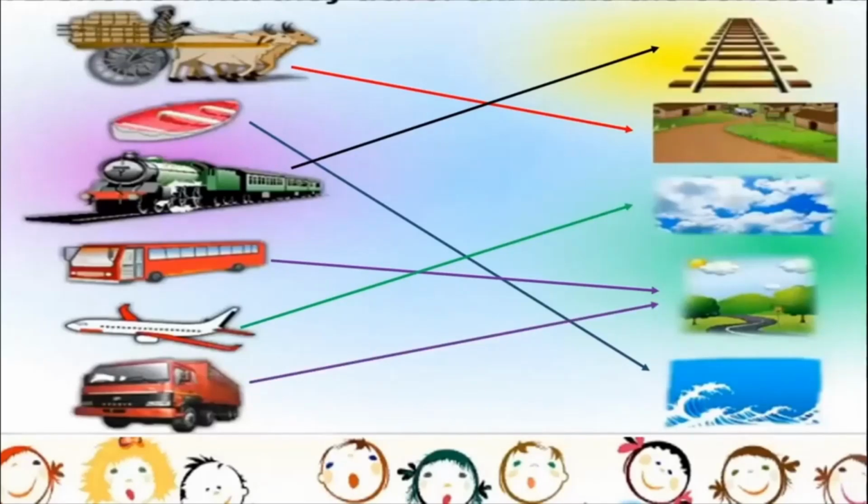So these are the means of transport which we generally use in villages and in cities. Out of all of them, you will see that the small boat and the bullock cart, people living in villages make use of, whereas people living in cities make use of trains, buses, planes, trucks, etc. for transporting people and service and things.